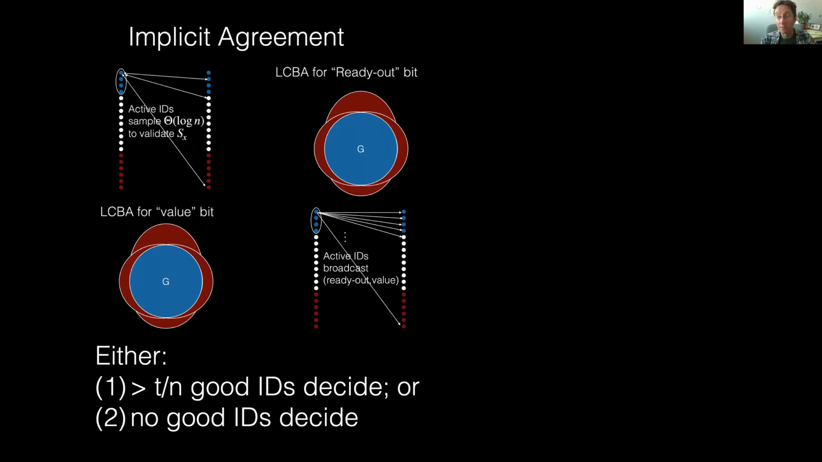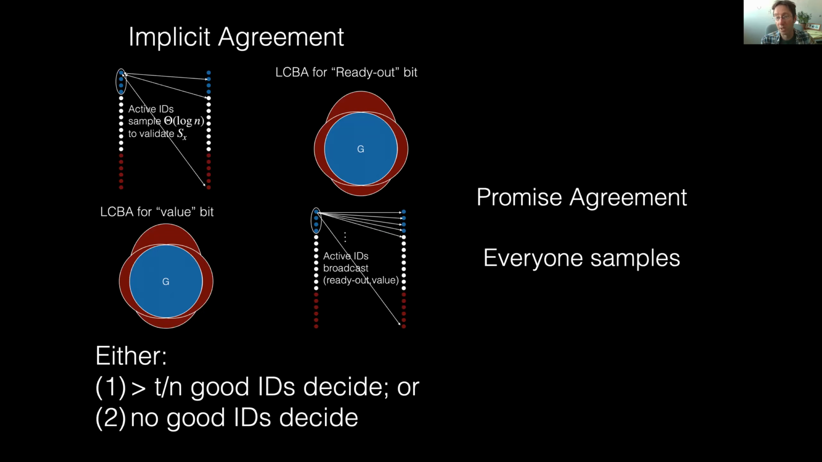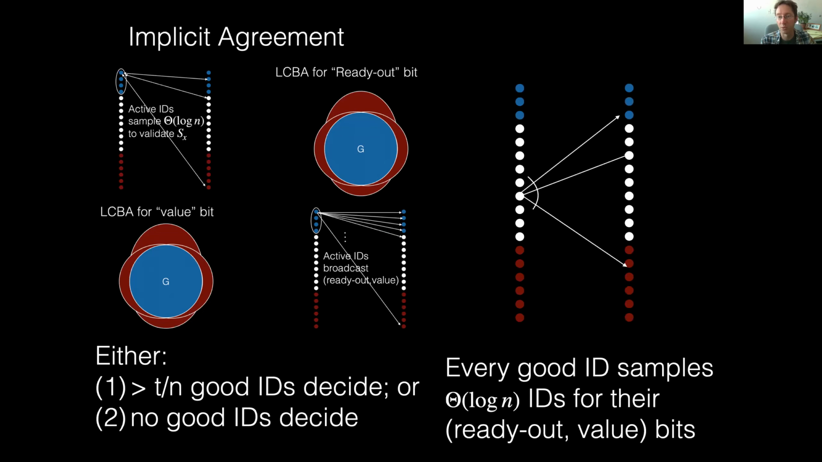But we still have to do something, right? So at the end of implicit agreement, we ensure that either greater than T by N good IDs decide or no good IDs decide. So we still need to figure out what to do next. And it turns out this is actually pretty easy. So this is the promise agreement problem. And the basic idea of promise agreement is just everyone samples. It's pretty easy compared to implicit agreement.